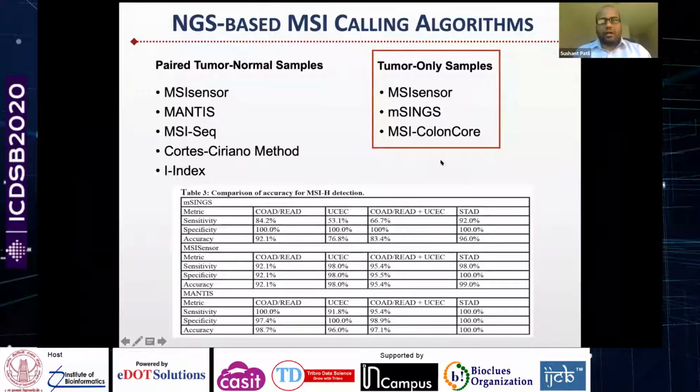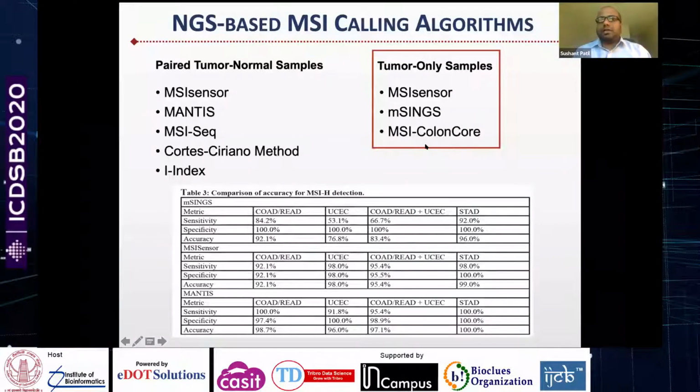I have divided them into 2 categories: those that work on paired tumor normal samples and those that work on tumor-only samples. The problem of MSI calling using paired or matched tumor normal samples is relatively easy, and this list is very long. MSIsensor and Mantis are some of the well cited ones.